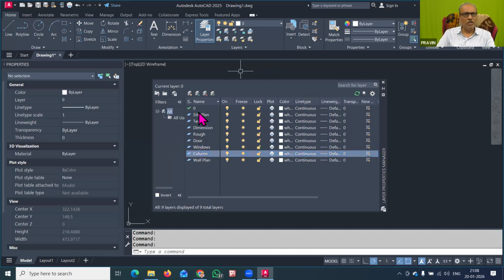So in this way, these many are the layers required. In the upcoming sessions we will see how many layers we have to create. But guys, today I just want to know: in Amravati, how many stories are you using? Generally we see many buildings constructed in Amravati. So how many stories are there in a residential building? Just type your answer in the chat box: in Amravati city, how many stories are there in the general buildings that you see being constructed? You have to type your number in the chat box.